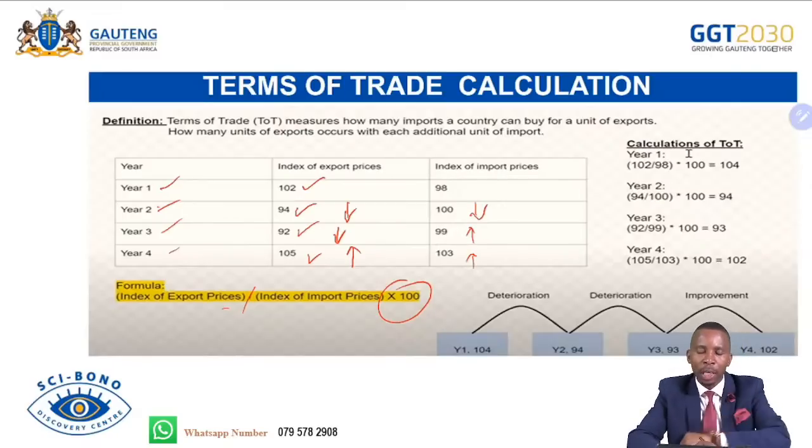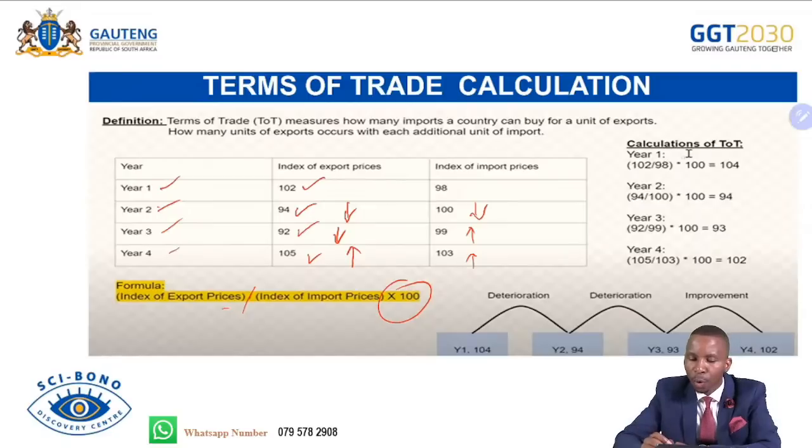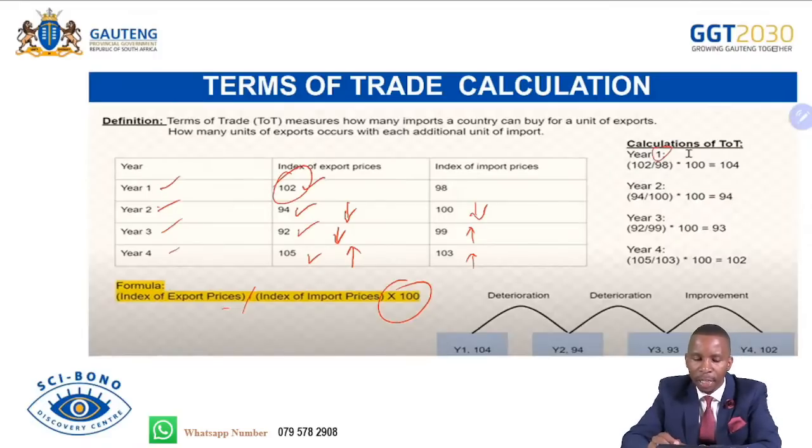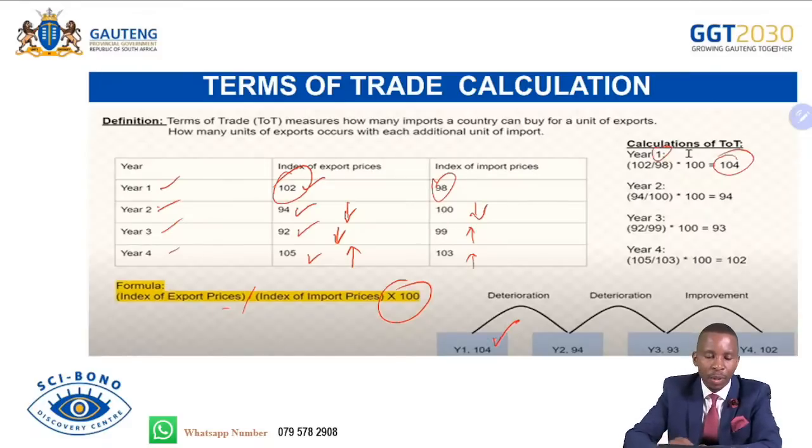So calculating terms of trade, we have the first one, year number 1: 102 divided by 98, multiplied by 100, we get 104. Then year number 2, we say 94 divided by 100 times 100. So it declines now, like I've said. 94 divided by 100 times 100 is 94. So they are declining from 104 to 94.